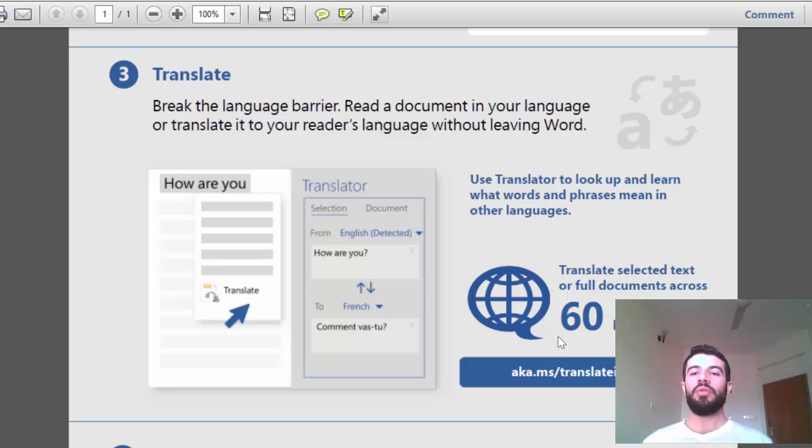Also translate. For example, I write my research document in English, and my classmate or coworker cannot understand English, but he wants to review something. I can send or share the file, and he can translate it. He can translate a word, a line, or all of the file into another language. For example, if he can only understand Arabic, he can translate the file or anything in it into Arabic. The translator in Microsoft Word 365 supports 60 languages. So Arabic, English, but I think it does not support Kurdish.